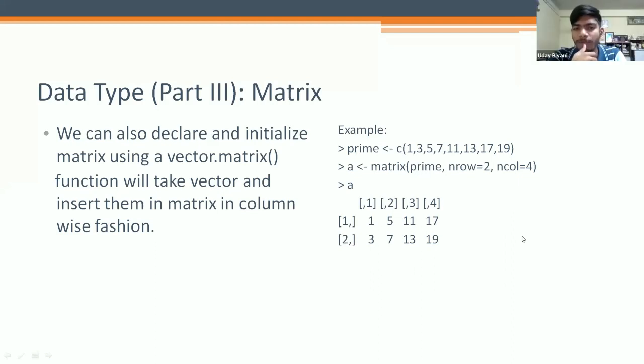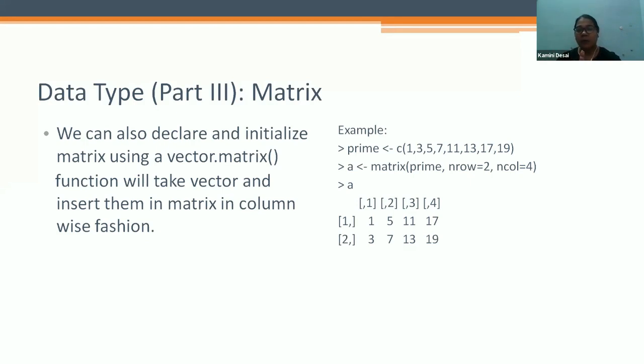Ma'am, but what is this prime? Prime is a name I have given to this particular matrix. I have stored these numbers in it. We can give XYZ also. Understood? So ma'am, do we have to write it in a sequence? This is not a sequence. I have given any numbers anywhere. A sequence in R is different. If I give 1, two dots and 10, then it takes a sequence in R. This is not a sequence. I have given random numbers, and it combines all the numbers in one matrix.